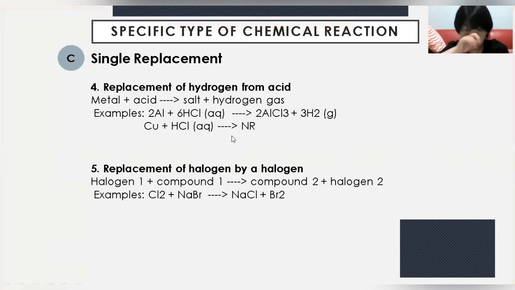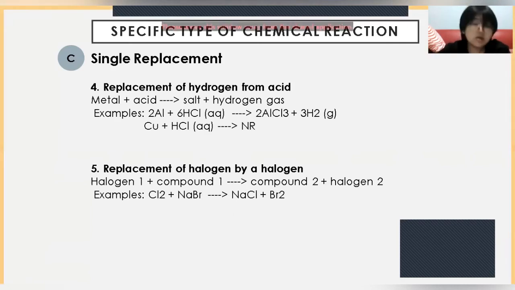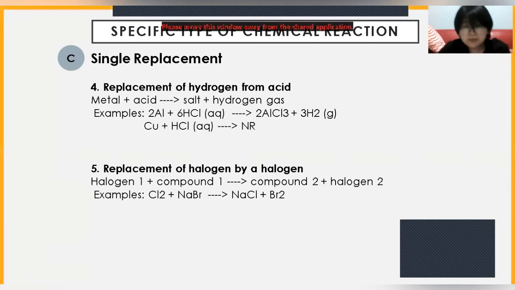The fifth, we have replacement of halogen by a halogen. So when halogen 1 plus compound 1 yields another compound 2 plus halogen 2. So Cl2 plus 2NaBr yields 2NaCl plus Br2.